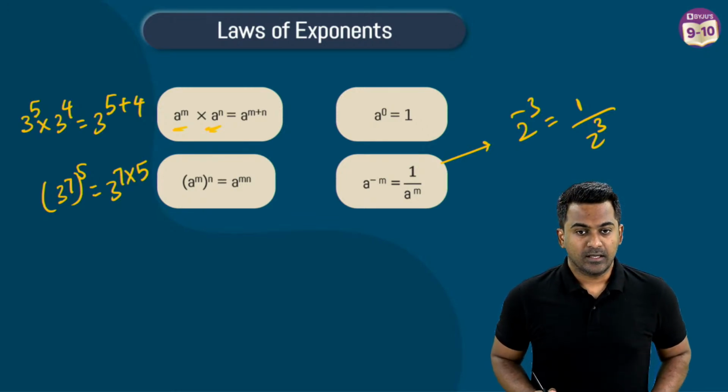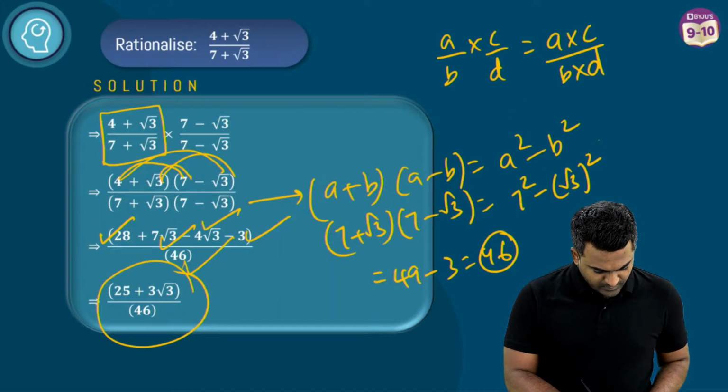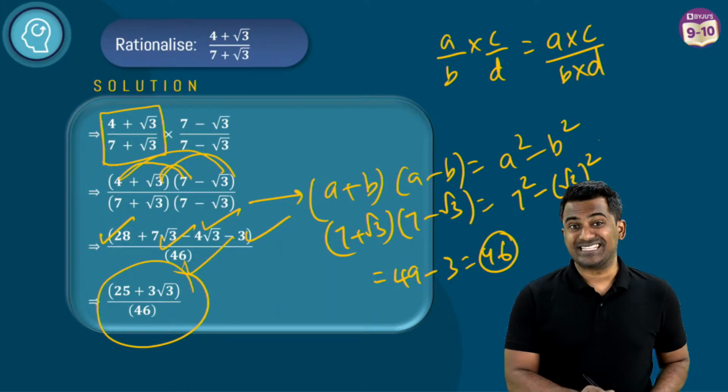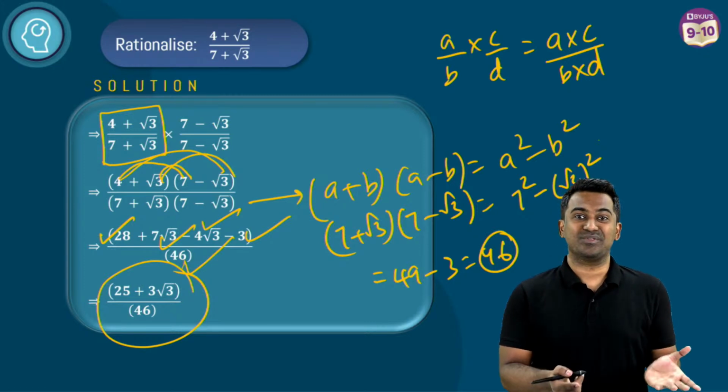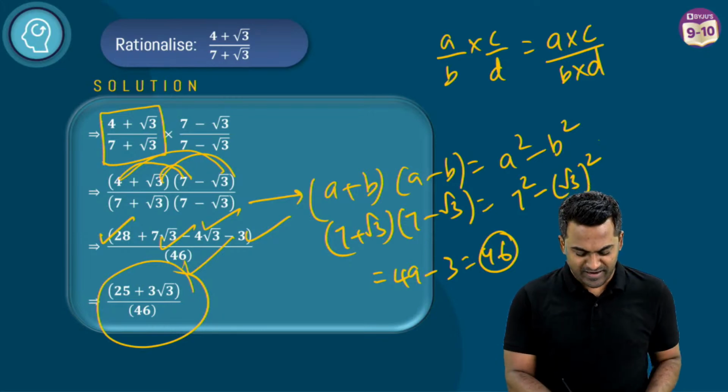Okay, why can't we add 25 and 3? You can add 25 plus 3. We've added it, I believe. 25 plus 3, root 3 is there. 3 root 3 you cannot. Root 3 you have to keep as it is. If it was 25 plus 3 you could have added it.